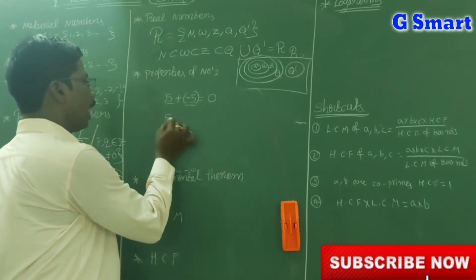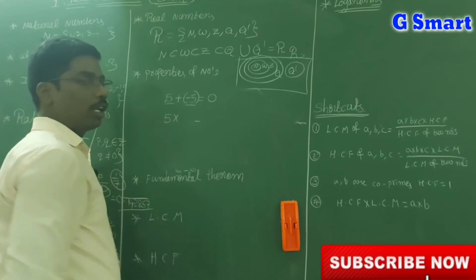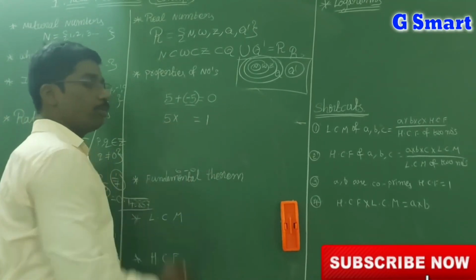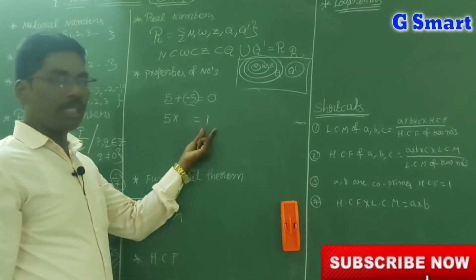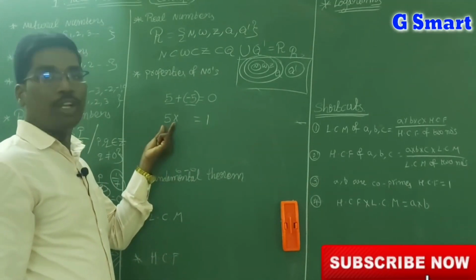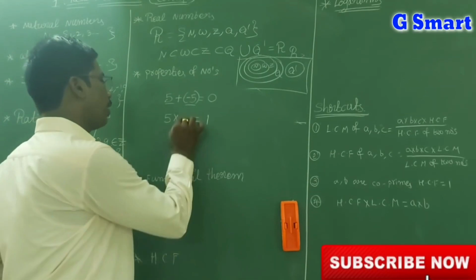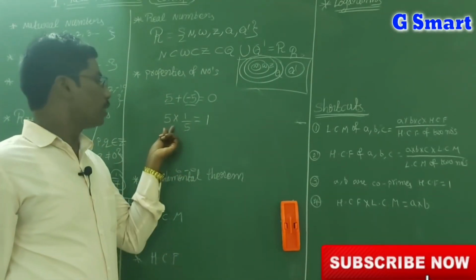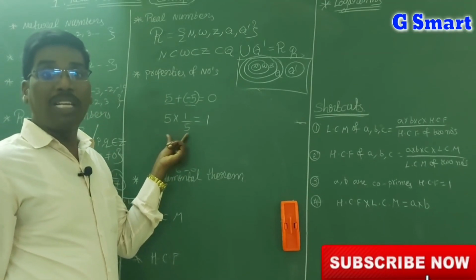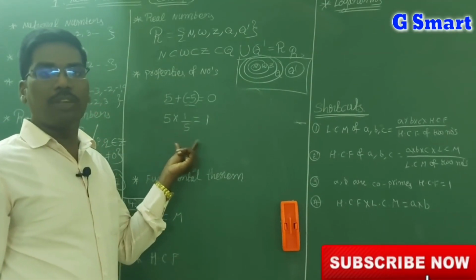Next, 5 into, here with multiplication I should get 1, because in multiplication 1 is the multiplicative identity. So that should be the result here. So what should I do? With 5, I have to do 1 by 5. Then I will get 1, because the 5s cancel. So 1. This is called: 5 and 1 by 5 are multiplicative inverses of each other.